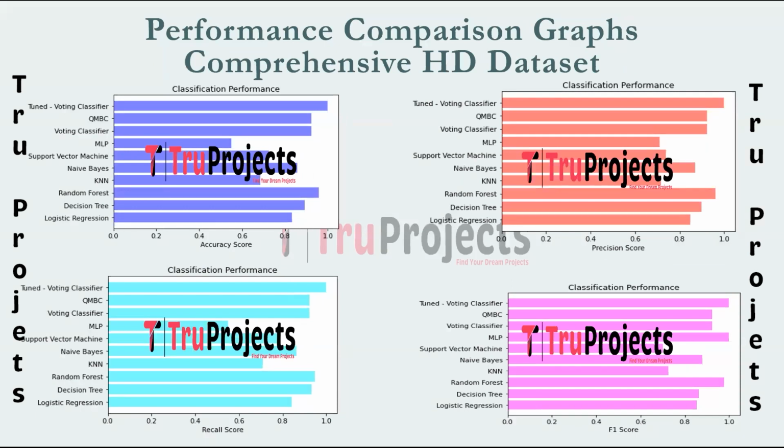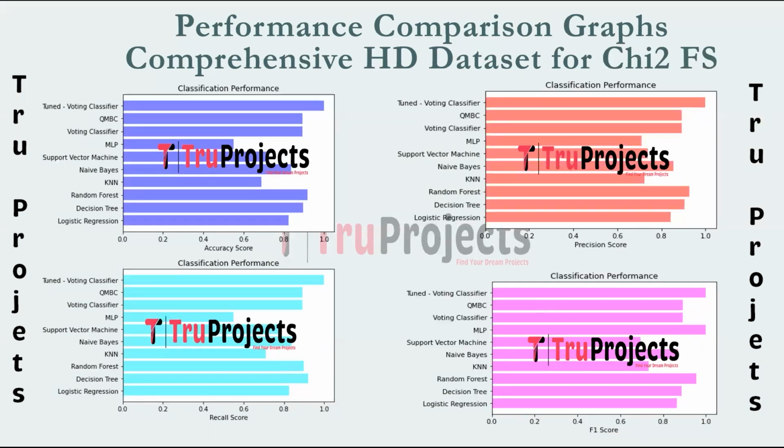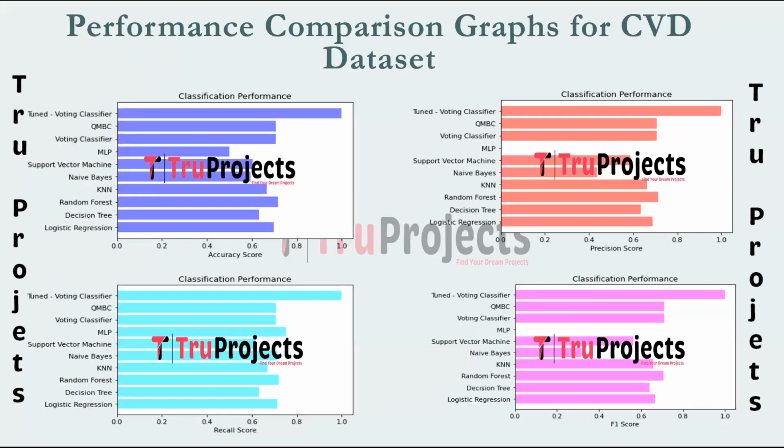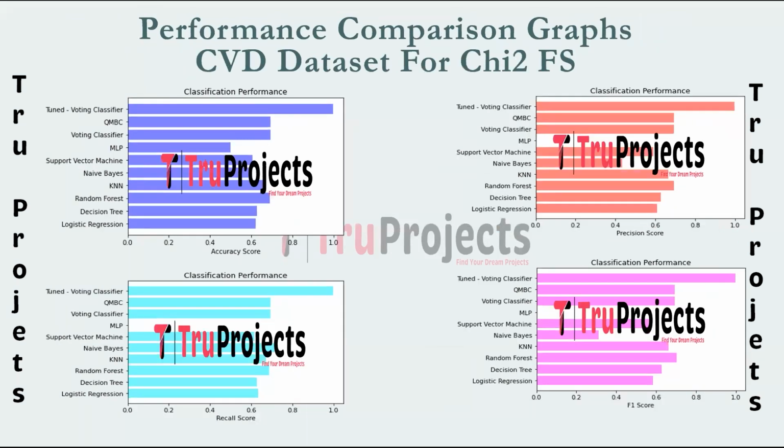Here we have performance comparison graphs for the dataset, which is comprehensive HD. And this is for ANOVA feature selection for the same dataset. This is for chi-square feature selection for the same dataset. And here we have performance comparison graphs for the CVD dataset. Here for the ANOVA feature selection technique, and this is for the chi-square feature selection technique. The algorithm which performs well among all these metrics will be used for final prediction.